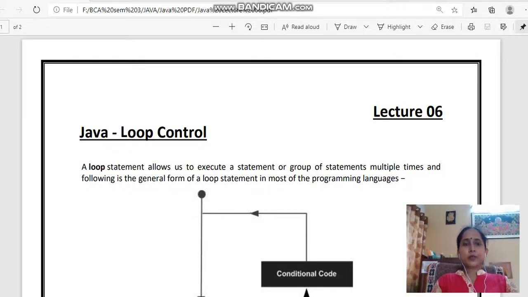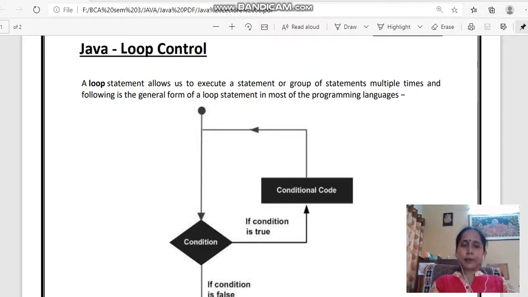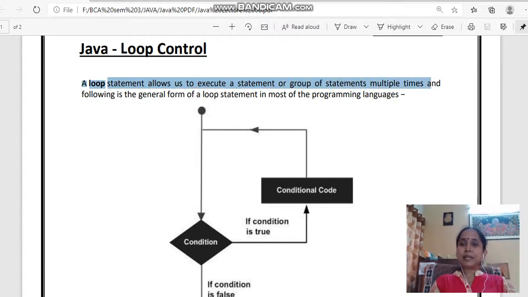Good morning, students. In this lecture we are going to talk about Java loop controls. We have finished with the conditional statements and their programs in the last live session. In this session we will try to complete the loops. As it says, a loop statement allows us to execute a statement or a group of statements multiple times.